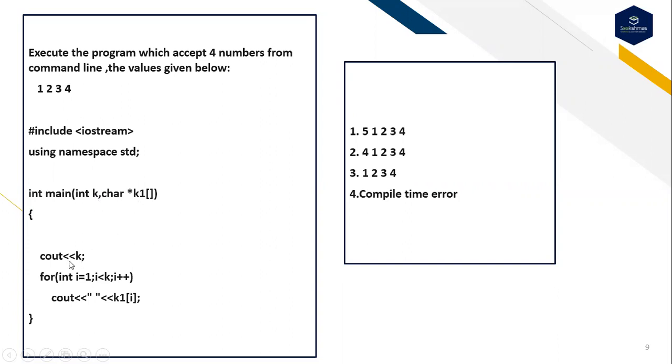Now we are trying to print the value of k, and I'm using a for loop: int i is equal to 1, i less than k, i plus plus. Here I'm trying to display all the values. So these are the following options. The first option is 5, 1, 2, 3, 4. The second option is 4, 1, 2, 3, 4. The third option is 1, 2, 3, 4. And the fourth option is compile time error.